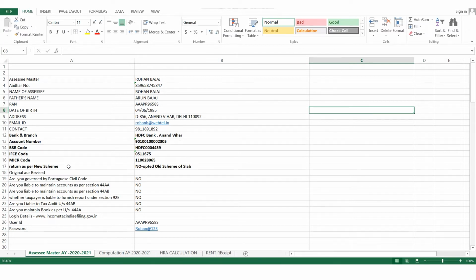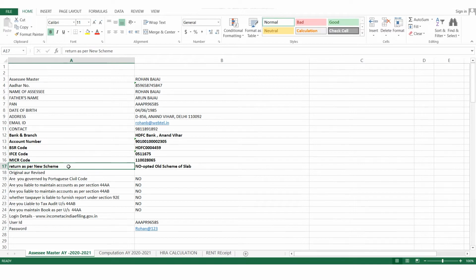Then you need to select if you are opting for the new regime or the old regime. Further, before calculating the figure, decide the slab rate whichever is suitable for you. If you want to avail yourself of Chapter VI-A deductions, then go for the old scheme, and if you want a lower rate of tax, then choose the new scheme, or you can say new tax regime. But Rohan has a receipt of LIC amounting to rupees 1,50,000, and as a salaried person, it is suitable for Rohan to opt for the old scheme.